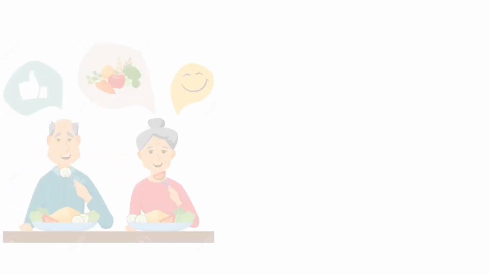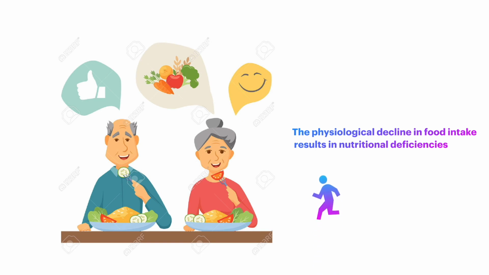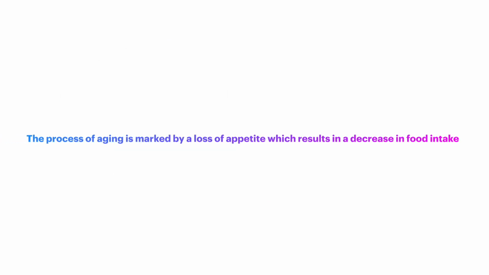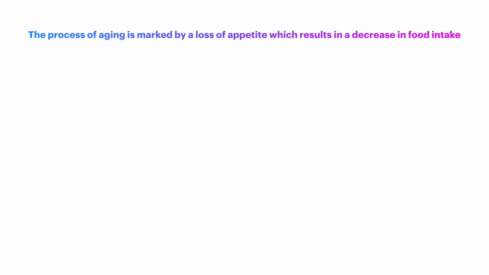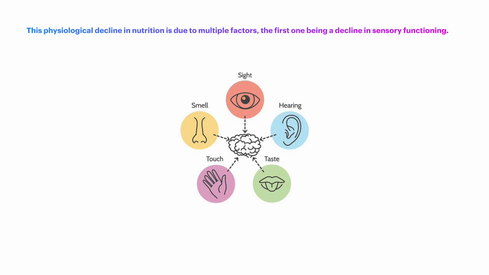The physiological decline in food intake is very common among elderly people and results in nutritional deficiencies that have an important role in physical dysfunction and cognitive decline. The process of aging is marked by a loss of appetite, which results in a decrease in food intake. This is referred to as anorexia. Nearly 20 to 30% of elderly individuals suffer from it. This physiological decline in nutrition is due to multiple factors, the first one being a decline in sensory functioning.